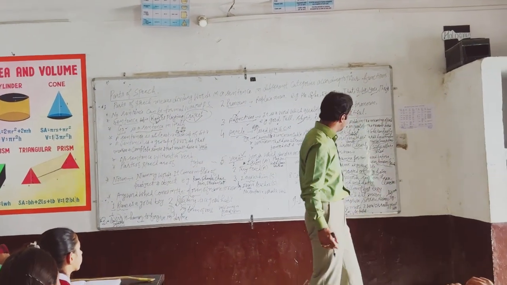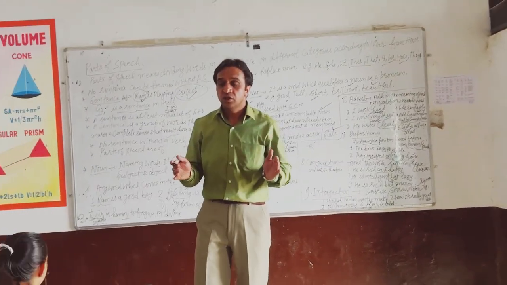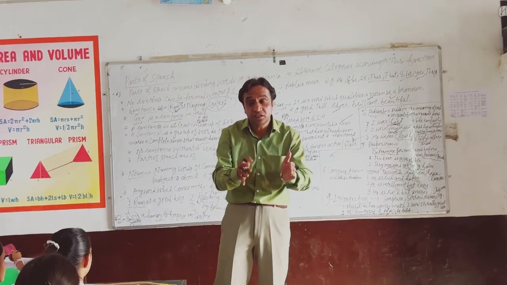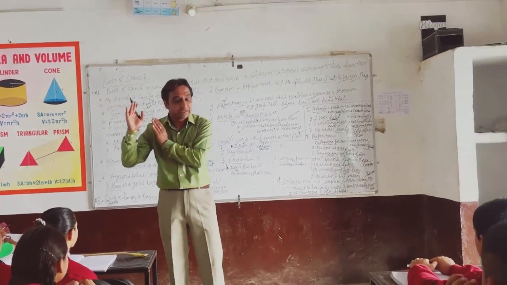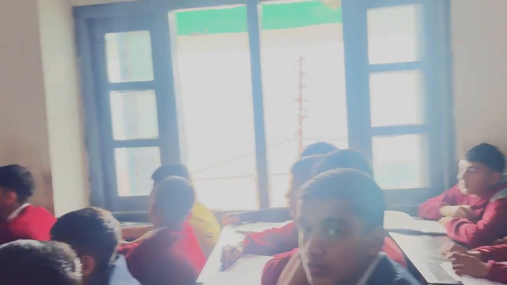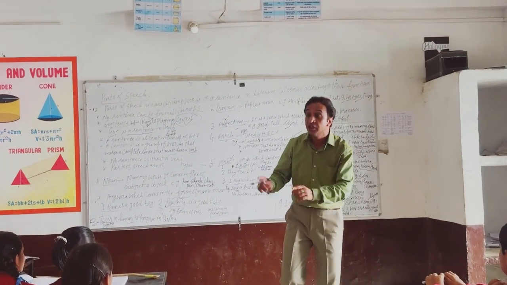Next one is preposition. A preposition is a word which is used before a noun or pronoun to show its relationship with some other words in a sentence. You can see here it determines position, and these are used before a noun, pronoun, and gerund.